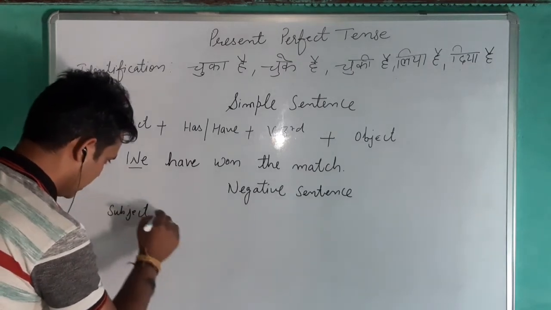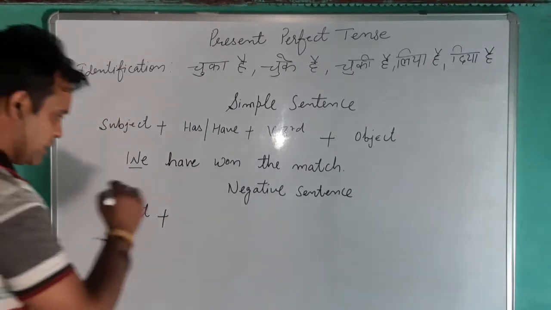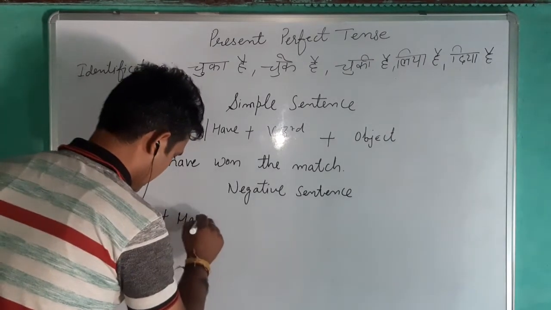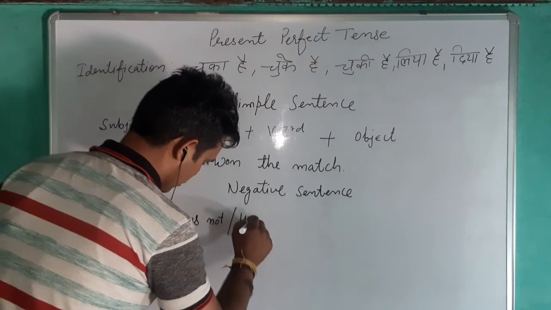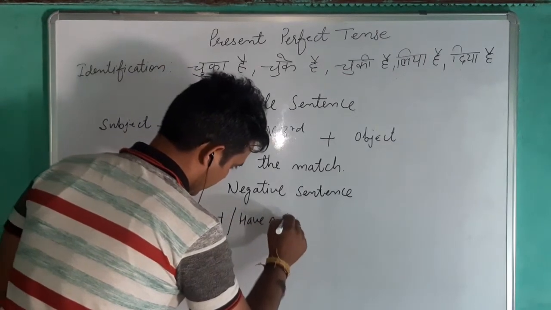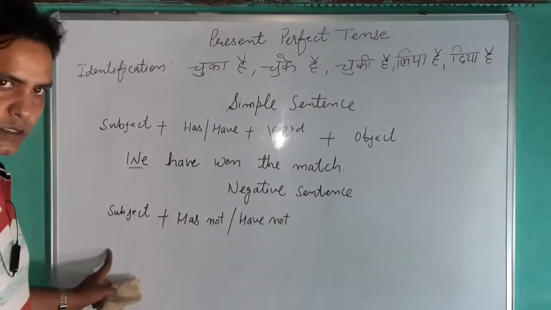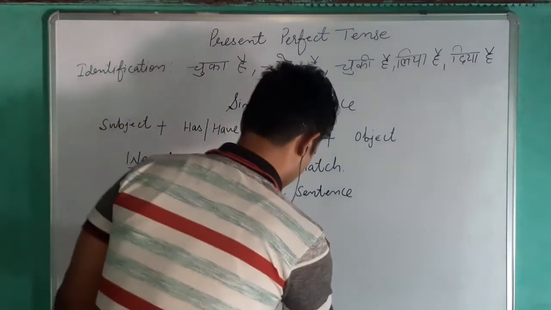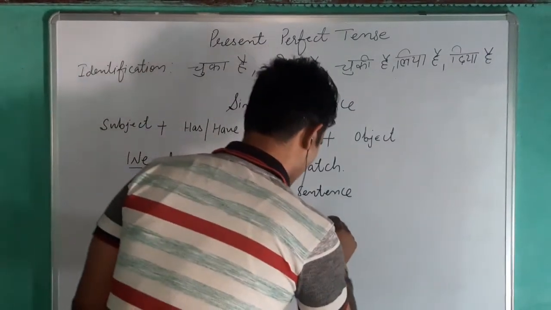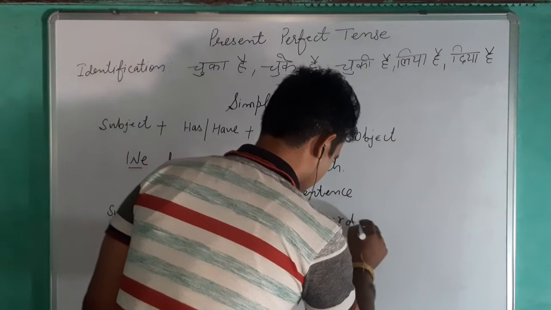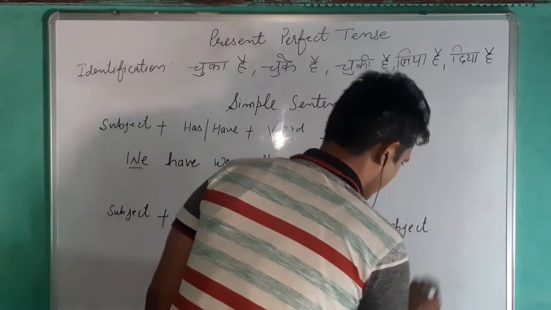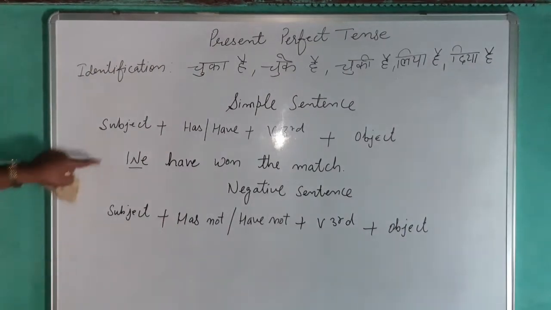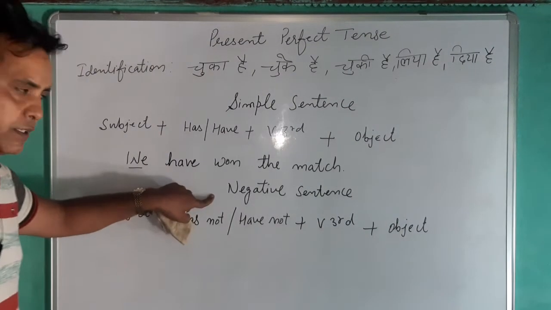In the beginning comes the subject, then has not or have not, according to the subject, plural or singular. Then verb third form, and then object.